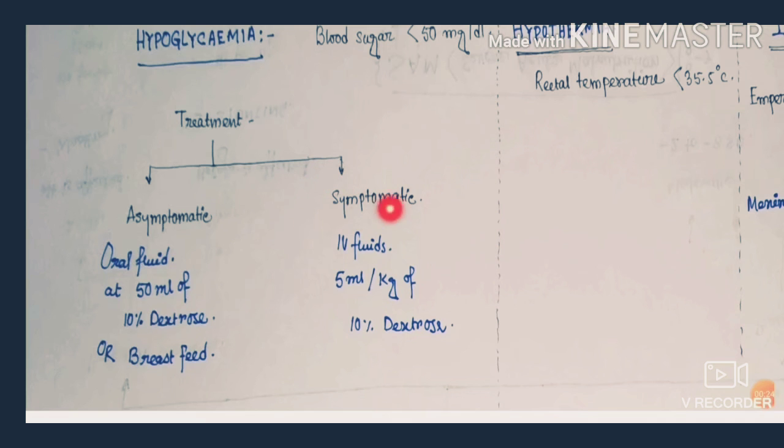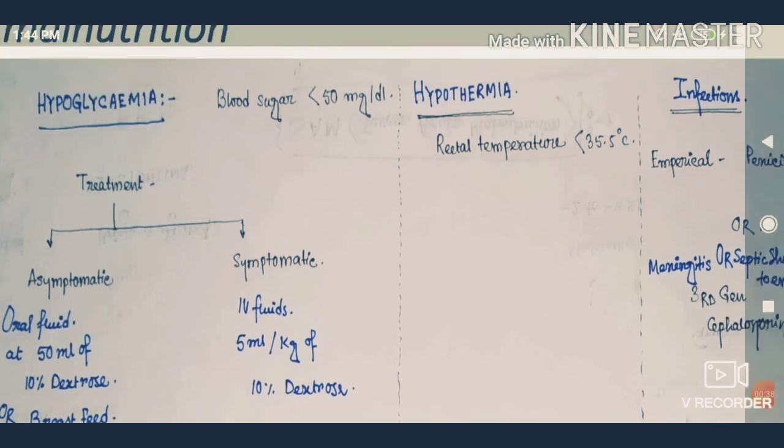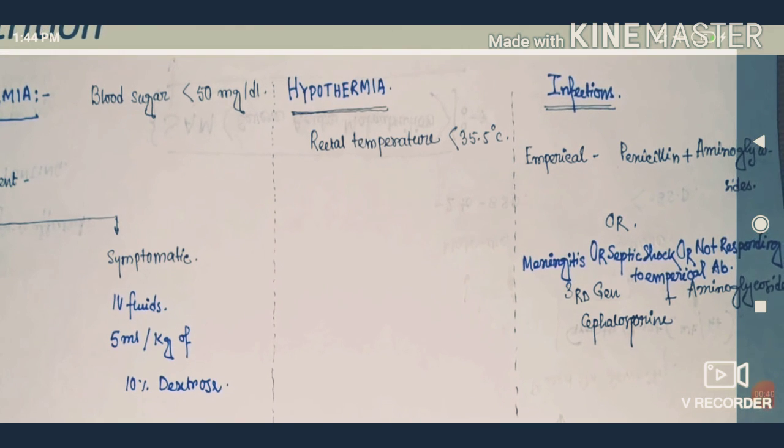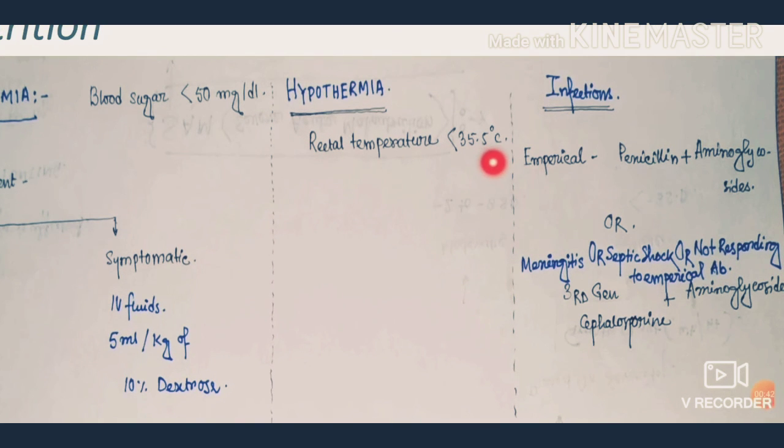In case of symptomatic patients, those who cannot take food orally, we should give IV fluids, 5 ml per kg of body weight. We should give them 10% dextrose. Now, what is hypothermia? If the rectal temperature is below 35.5 degrees centigrade, it is called hypothermia.